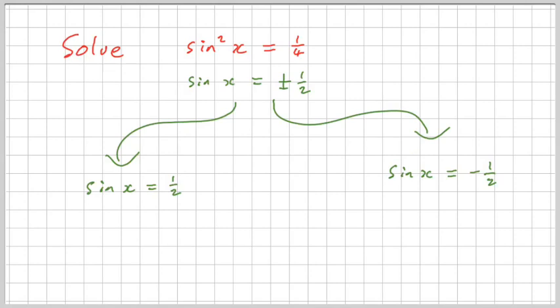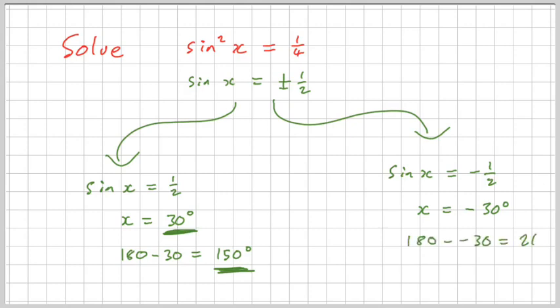We solve those separately. So as we've already seen, the left-hand equation gives us 30 and 150. The right-hand equation, principal value is minus 30 degrees, but that's not in range because remember we're solving between 0 and 360, but that is our valid calculator answer. So we'll do 180 minus negative 30 to get our secondary value, and then we can take those two existing values, the minus 30 and the 210, and add 360 to those to get more.